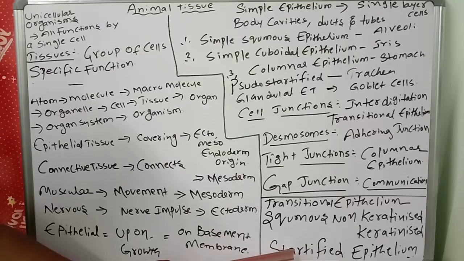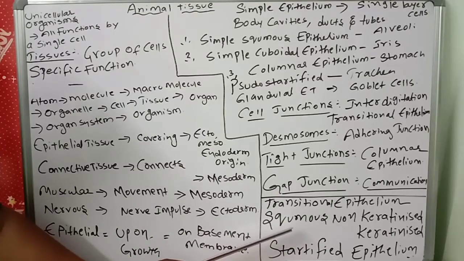Stratified squamous non-keratinized epithelium is seen in the hard palate, tonsils, oropharynx, and esophagus. Transitional epithelium is seen in the renal pelvis, ureters, and urinary bladder.